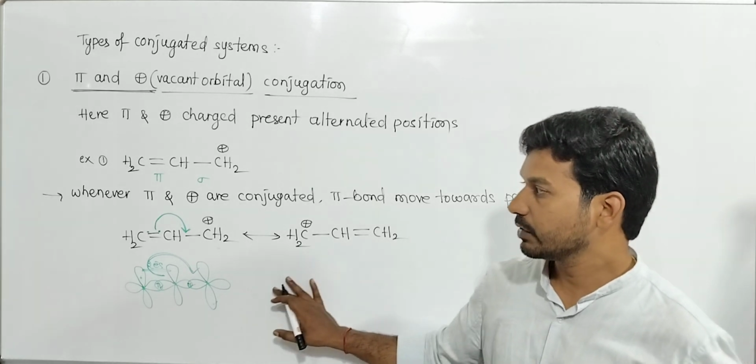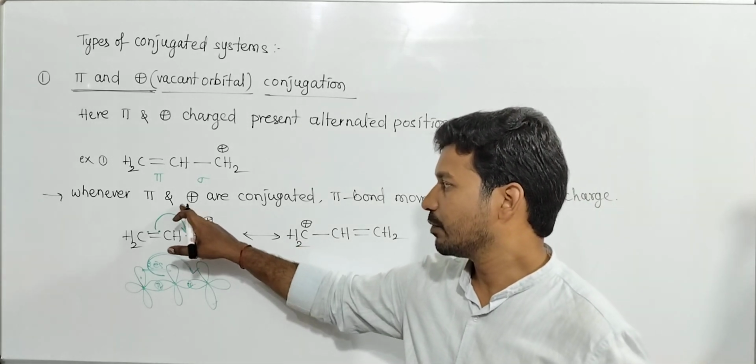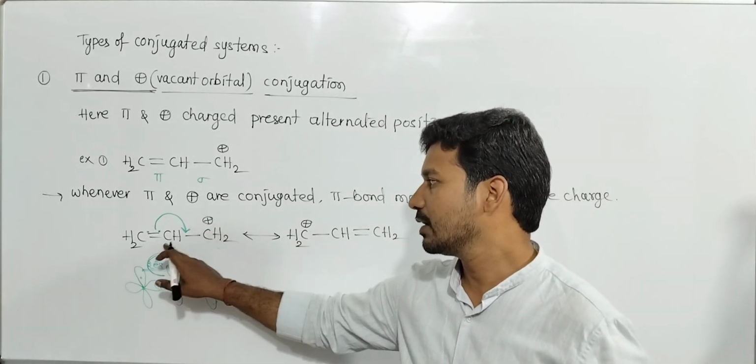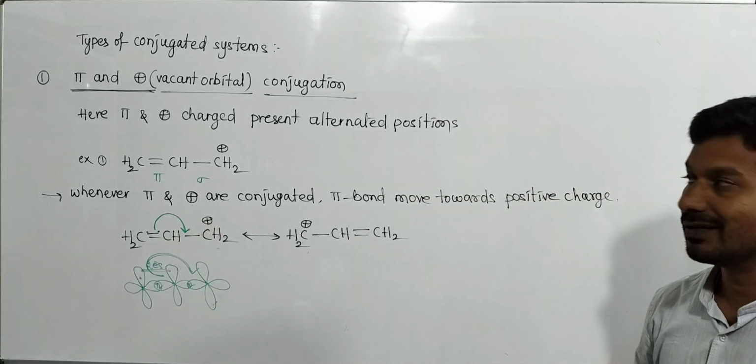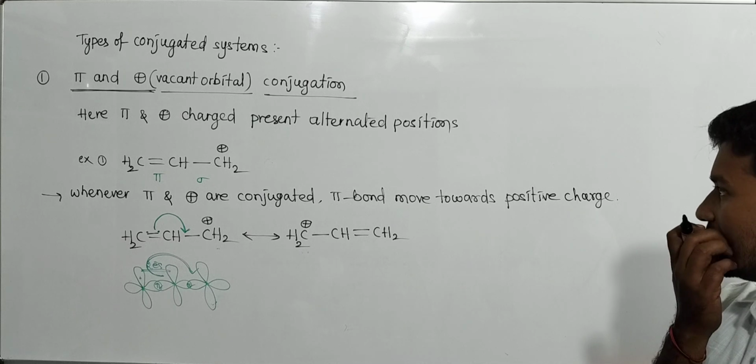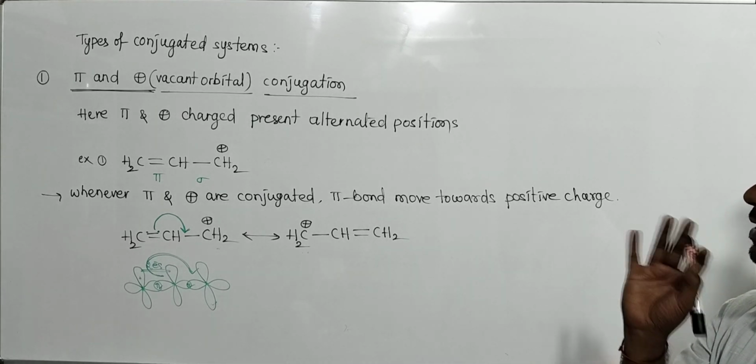Which type of conjugative system is this? Pi, sigma, positive. The pi bond and positive charge are in conjugation. Conjugation means alternate; the term conjugate position means alternate positions.